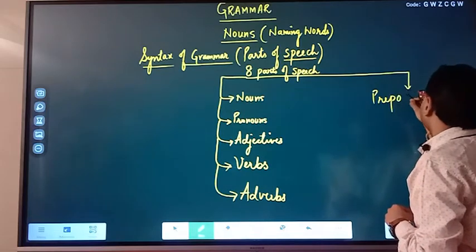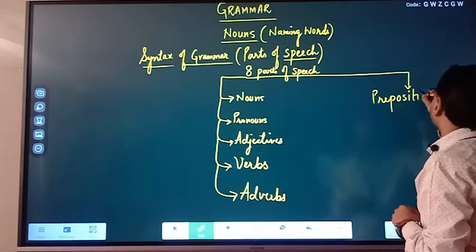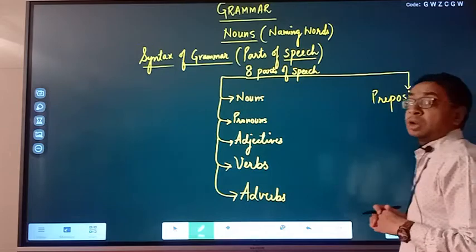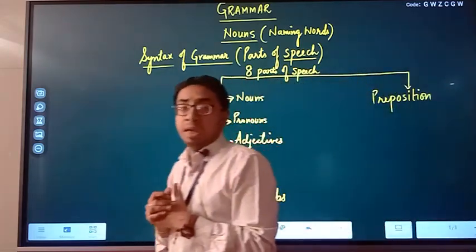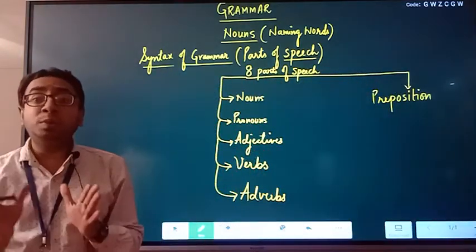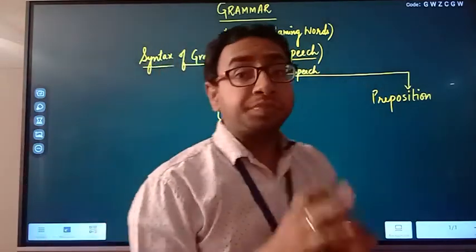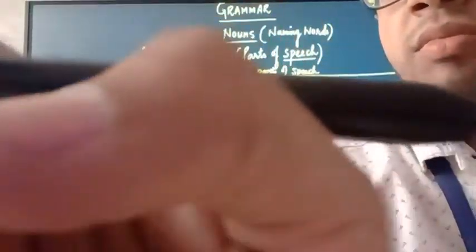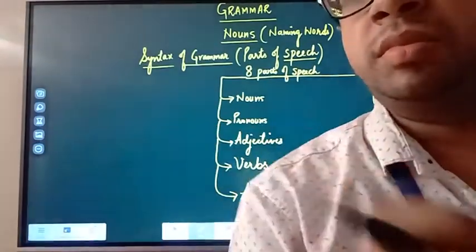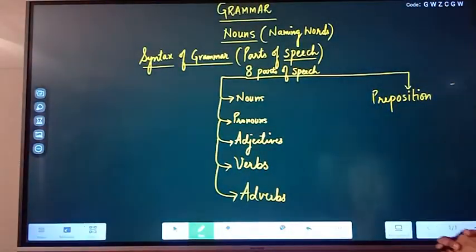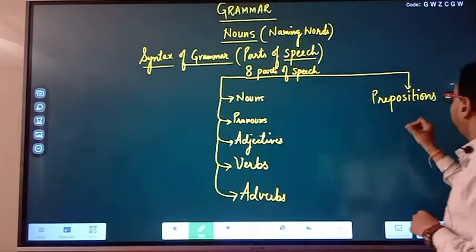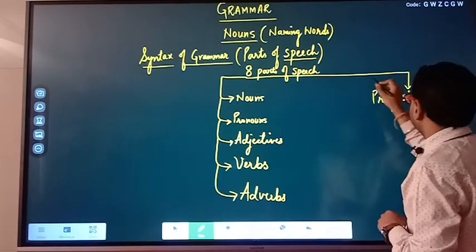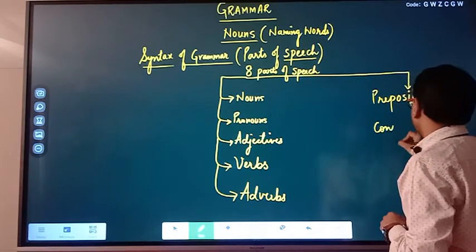Prepositions: the words which state the relation between a noun or a pronoun and another noun or pronoun. Are we clear? Next, we have conjunctions.